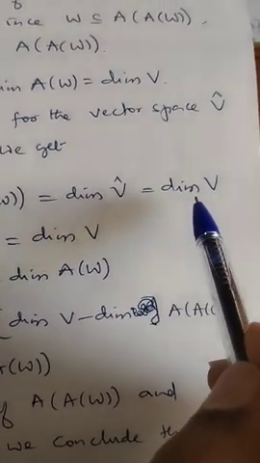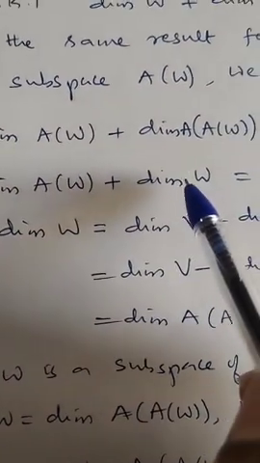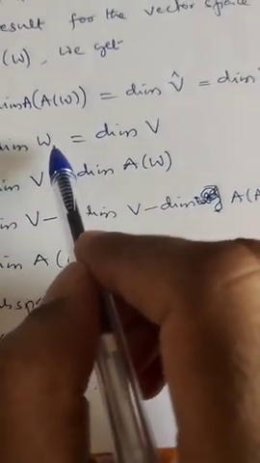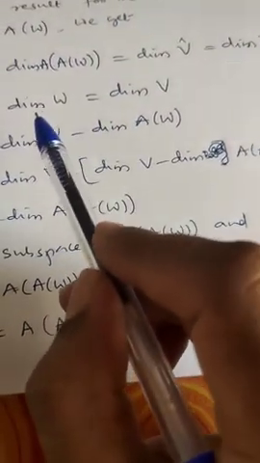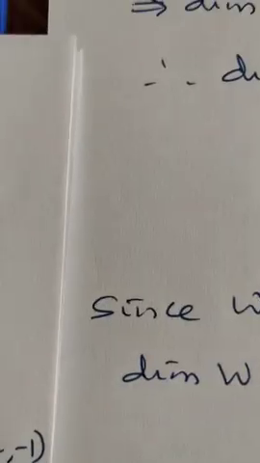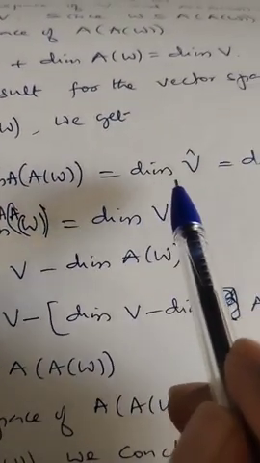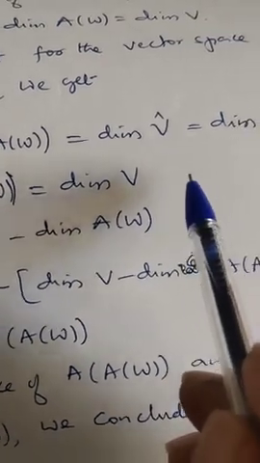But dimension of V cap is nothing but dimension of V. This implies dimension of A of W plus dimension of the second annihilator of W is equal to dimension of V itself. Now according to this, what will happen?